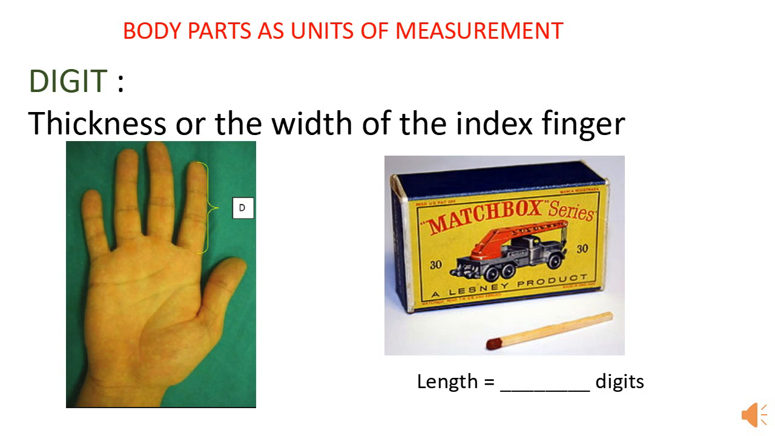Now let's see what a digit means. It is the thickness or width of the index finger. Can you guess the length of the matchbox in digits? Yes, approximately one digit.